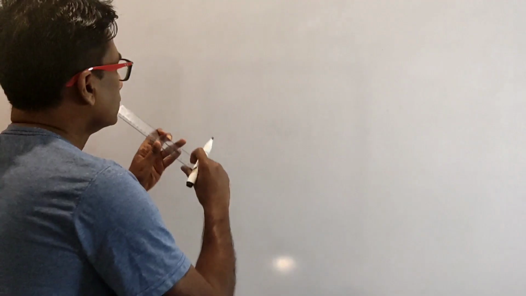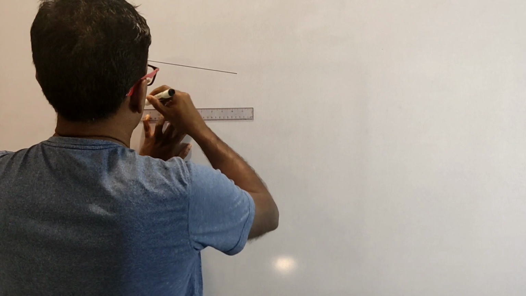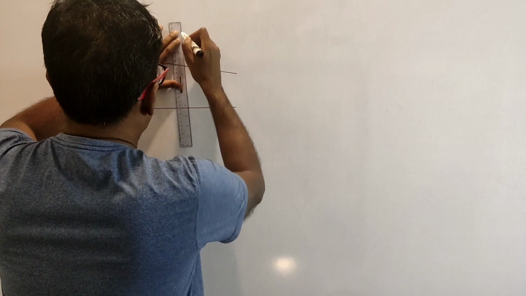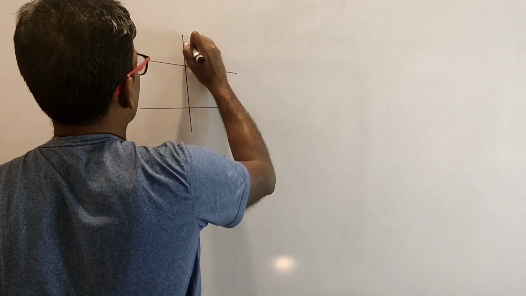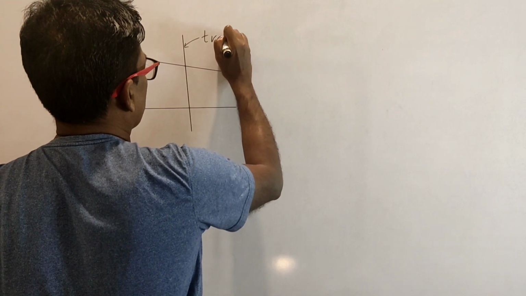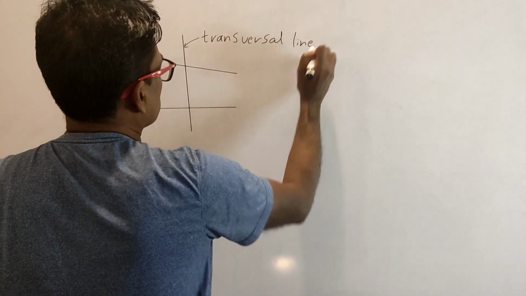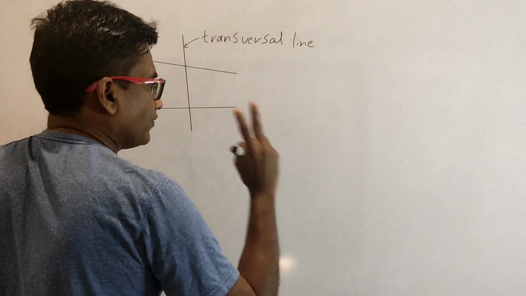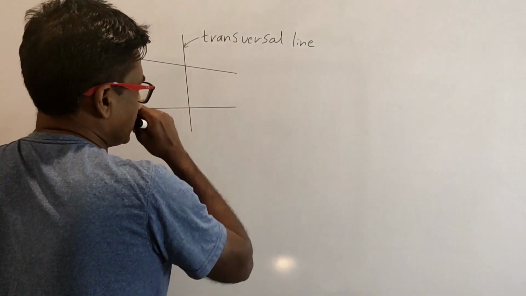Now, let us see what the fourth axiom says. Now, consider these 2 lines. Now, think of a third line which intersects both these 2 lines. We will call this line a transversal line. As a result of these intersections, 2 pairs of internal angles are formed on either side of the transversal line.